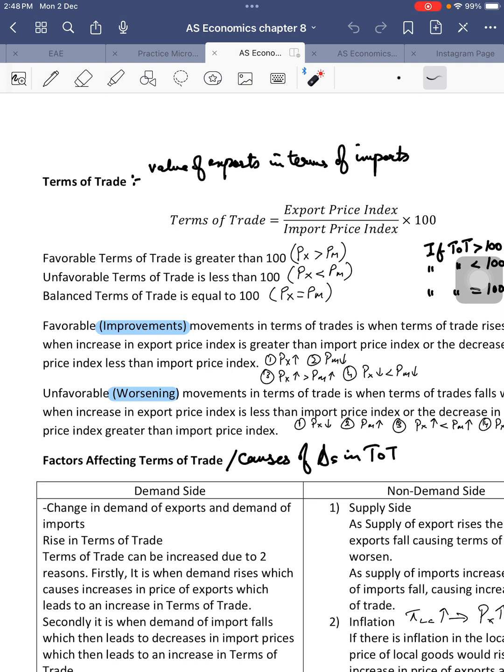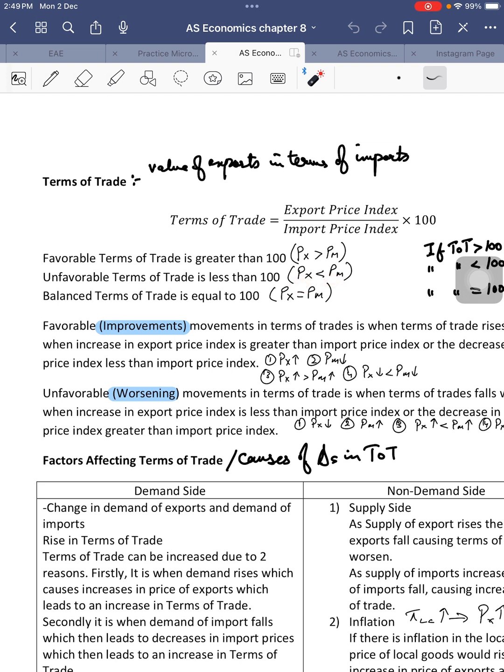That is why the terms of trade is greater than 100. Similarly, unfavorable terms of trade is when the value is less than 100, so exports are of lesser value, or cheaper, compared to imports.